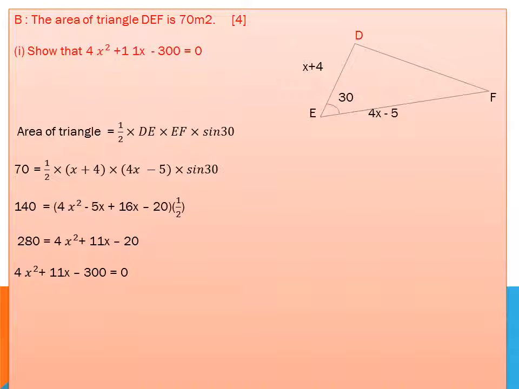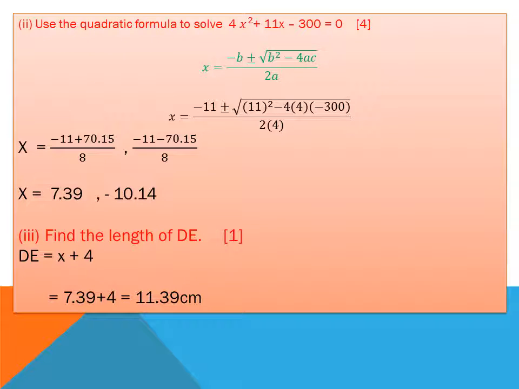I multiplied x plus 4 with 4x minus 5. First I multiply x with 4x, will become 4x square. Then x by minus 5, minus 5x. Then 4 by 4x, 4 is 16x. Then 4 by minus 5, minus 20. Then I take the value 2 on the left hand side. I find that 140 multiplied to 280, 4x square plus 11x minus 120. Then the final answer is 4x square plus 11x minus 300.